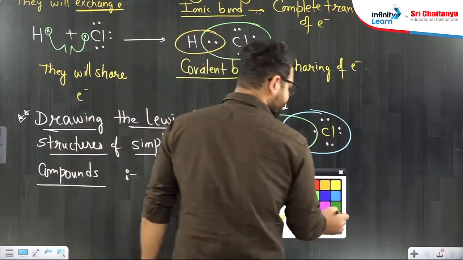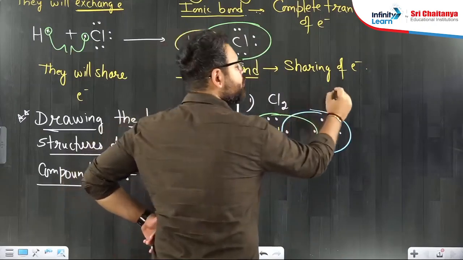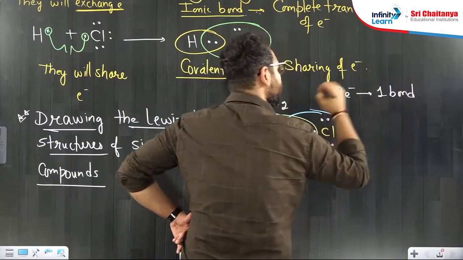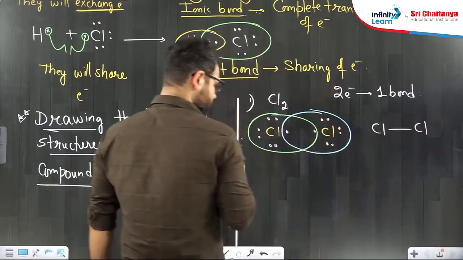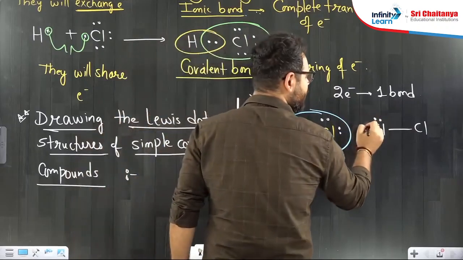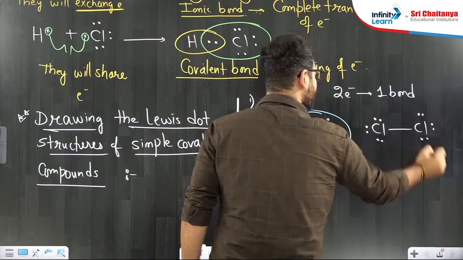So both chlorines are happy and they have in sharing 2 electrons. 2 electrons in sharing means 1 bond. All of you know this. So it is a chlorine, single bond chlorine. There are 1, 2, 3, 4, 5, 6 unshared electrons on this chlorine, 6 unshared electrons on this chlorine, like this.